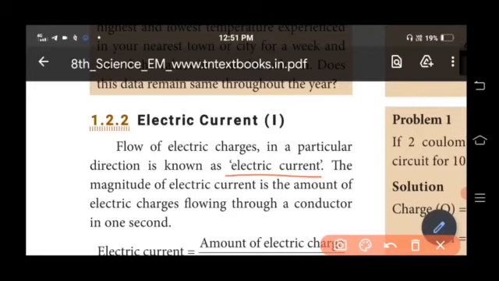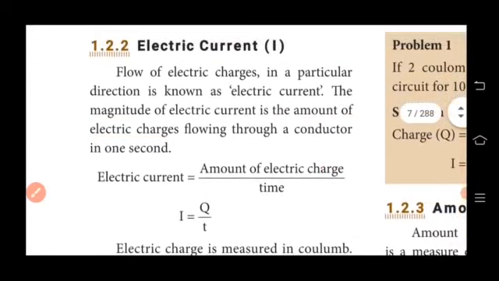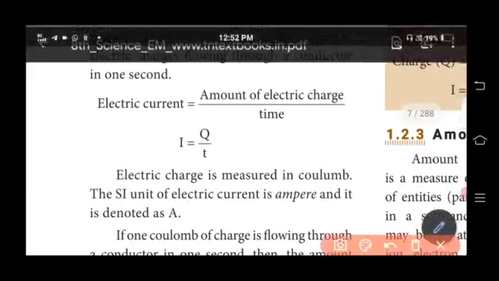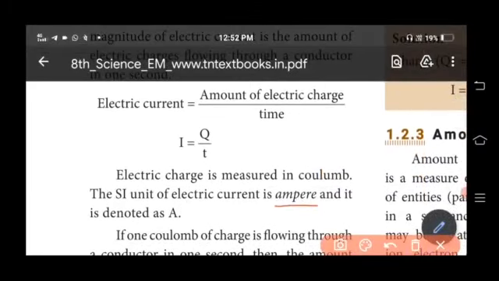So the magnitude of electric current, magnitude meaning value, so the value of electric current depends upon the amount of electric charge flowing through a conductor in 1 second. And also you have to read the formula to find electric current. So I equal to Q by T is the formula to find the current value I. And then the SI unit of electric current is ampere, and it is denoted by the capital letter A.